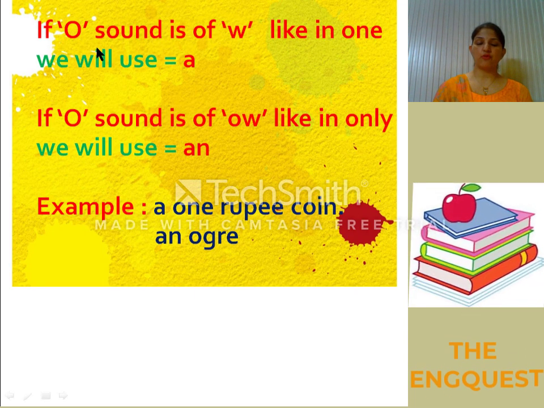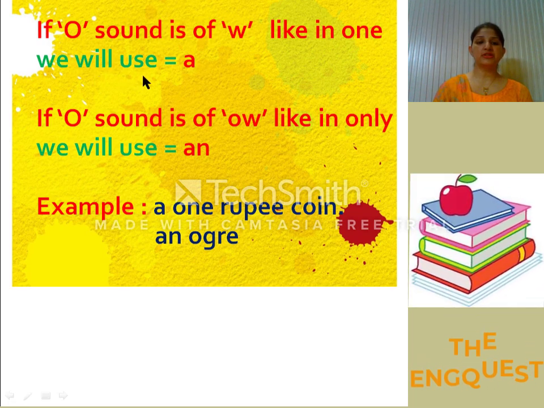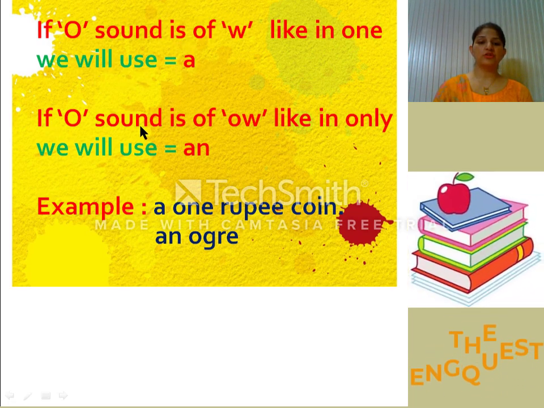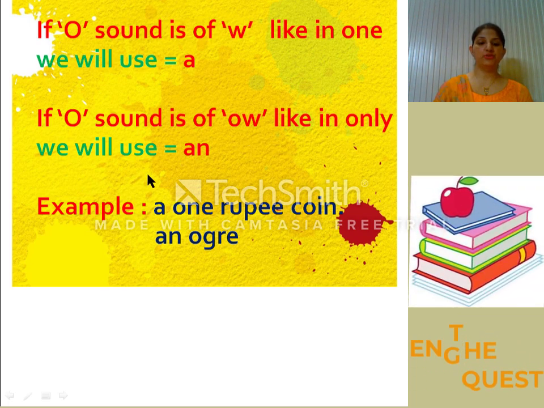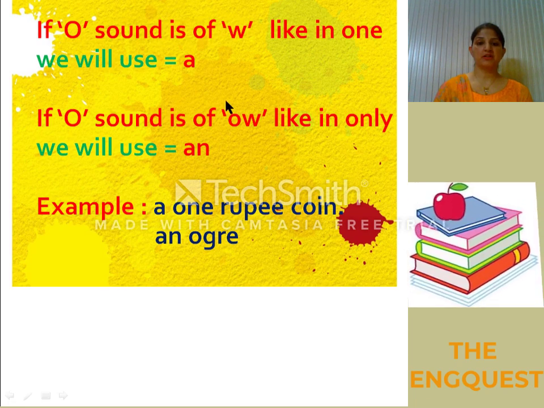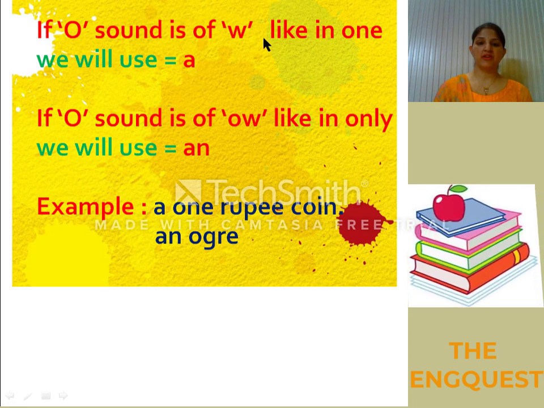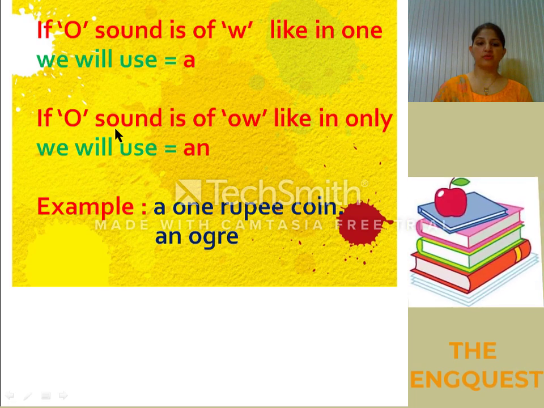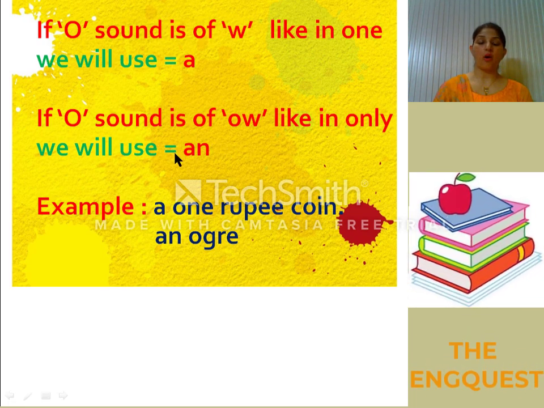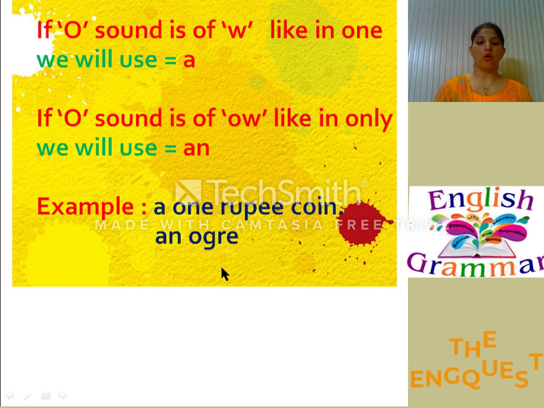In the next case, if the O sound is of W, like in one, we will use a. If the O sound is of O, like in only, we will use an. You remember the shorter and the longer sounds? With the shorter sound, we will use a, as in one, and with the longer sound O, we will use an, as in octopus. For example, a one rupee coin, an octopus.